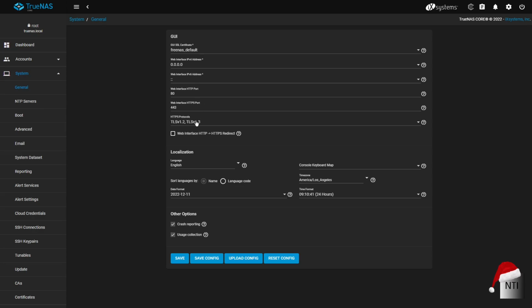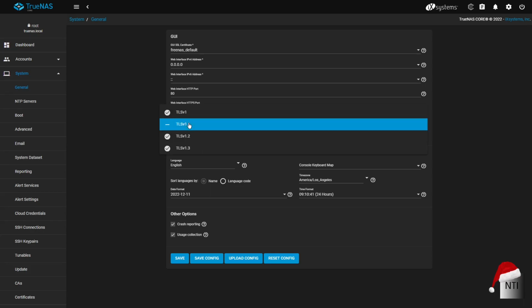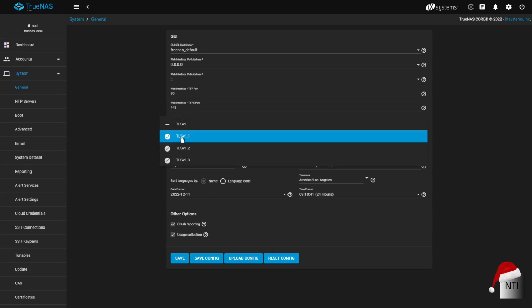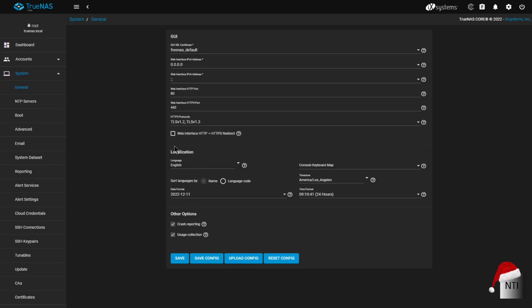We also have the HTTPS protocols list here. We have TLS 1.2, TLS 1.3 and older ones here as well. You can also tick the ones you want and untick the ones you don't want. You can have all of them. You can have none of them. We can also have web interface redirecting, so it will take us straight to HTTPS even if we do go via port 80. So that is the GUI section.